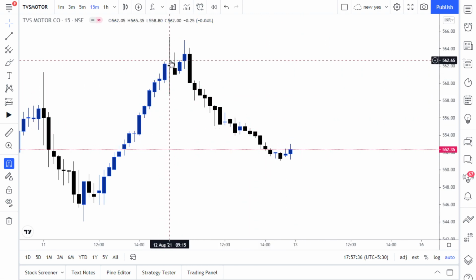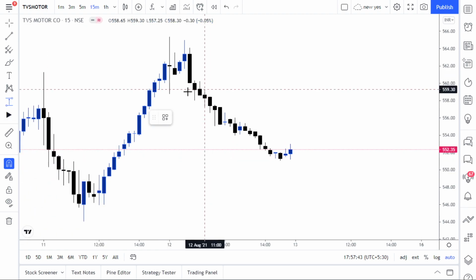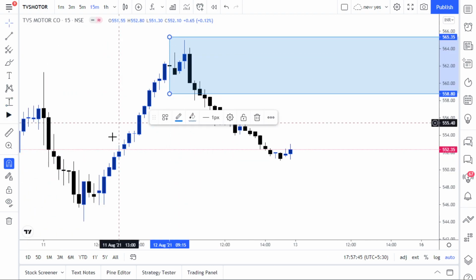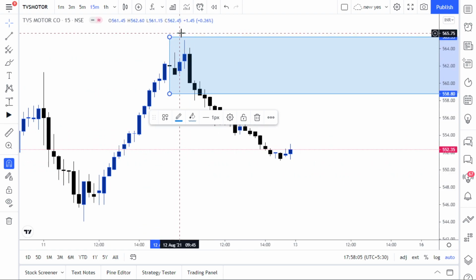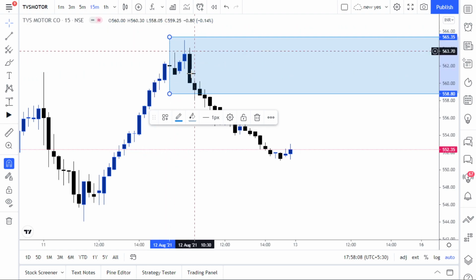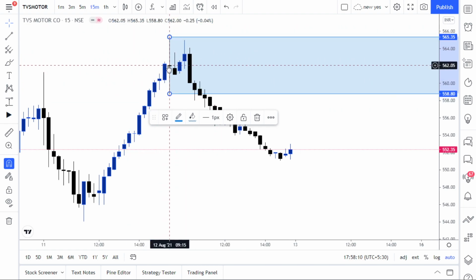You can see that at 9:15 today there is exactly a doji candle. Let's mark the high and low of the doji, where we are going to trade. So 558 is the low price and 565 is the high price, almost a 6.5 to 7 rupees gap on that candle. If the market starts moving above the high of that particular candle, we would go for a buy.